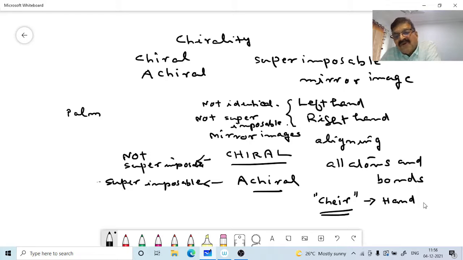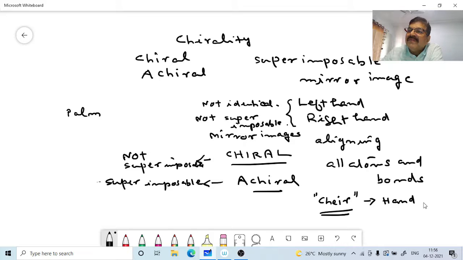Left hand, right hand are chiral, just like chiral molecules. Then achiral means it is superimposable. Objects or molecules superimposable on their mirror images are achiral. The word originated from the Greek word cheir, meaning hand. Mirror images not superimposable on each other.